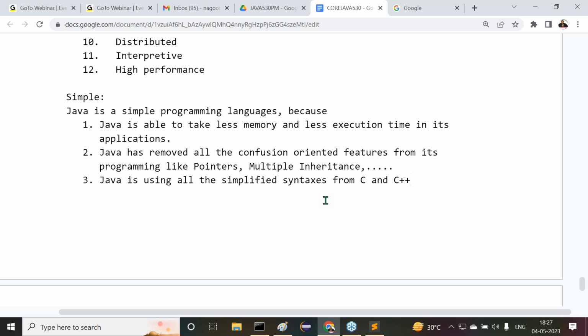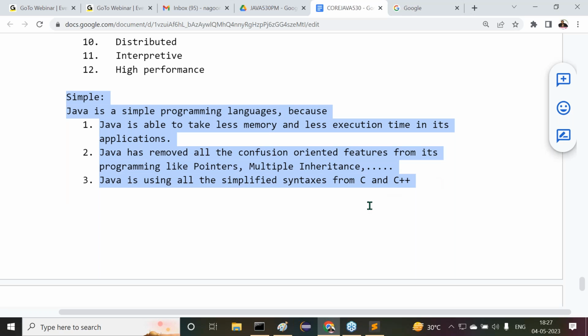So all of you are getting it or not? This is exactly the meaning of simple programming language. Tell me guys, how can you say Java is a simple programming language? Java is able to take less memory and less execution time in its applications. Second, Java has removed all the confusion oriented features like pointers, multiple inheritance, and so on. Then next, Java is using all the simplified syntaxes from C and C++.